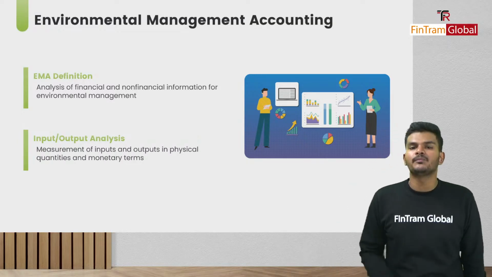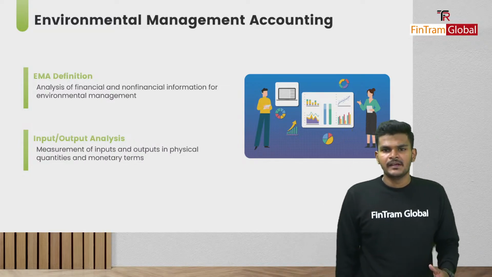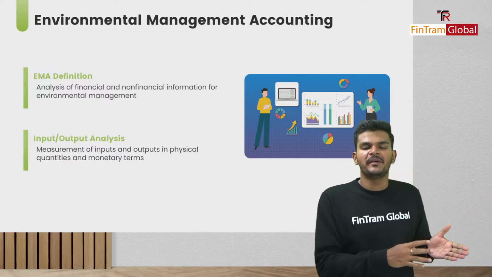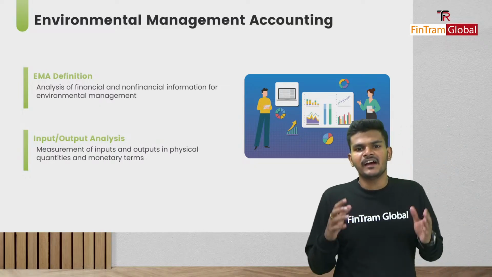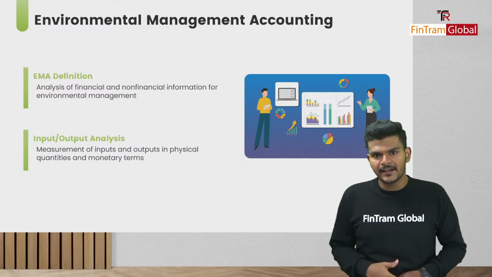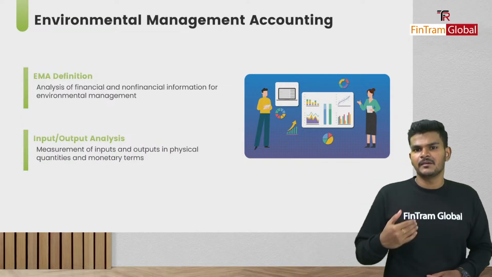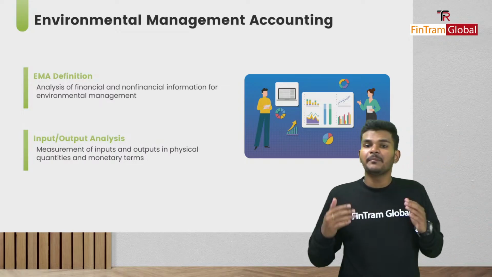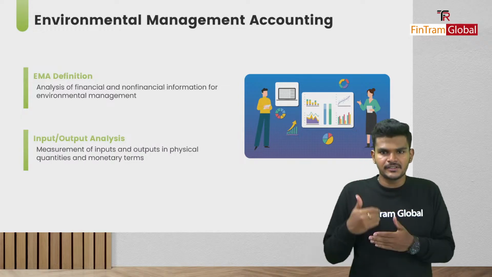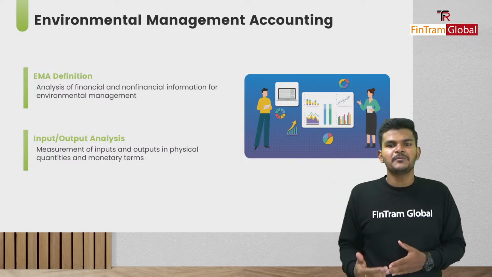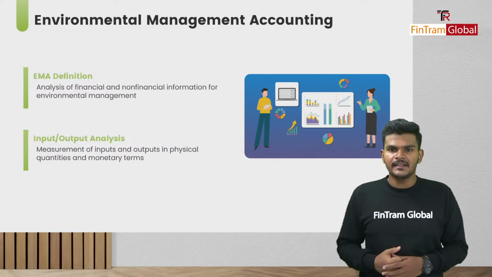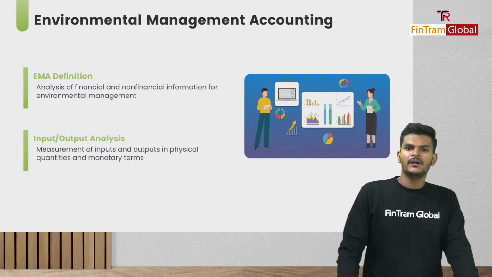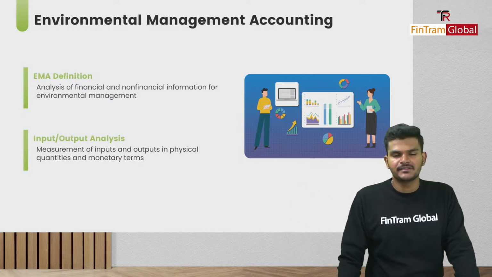First of all, there is input-output analysis. Okay, folks, the concept is kind of simple. In every manufacturing process, if I'm inputting 100% of raw materials into the system, then I should be getting 100% as output as well, right? But in reality, that may not be the case, right? If I'm inputting 100%, then chances are I may only get 80% as my finished goods from the process, and the remaining 20% would be wastage, right? So that's basically the idea here. Okay, folks, that's what input-output analysis is all about. What goes in must come out of that particular system appropriately as well.